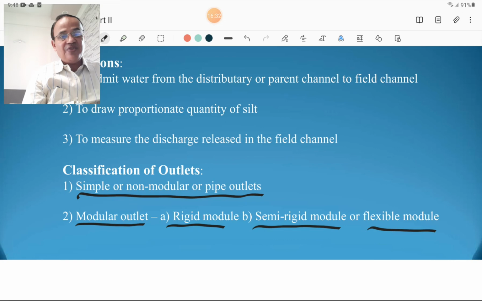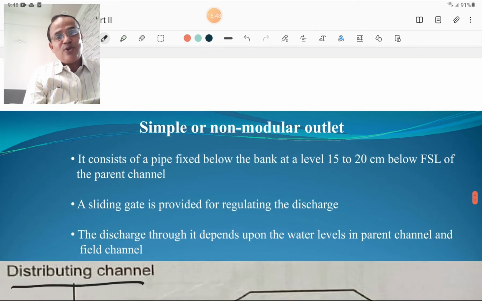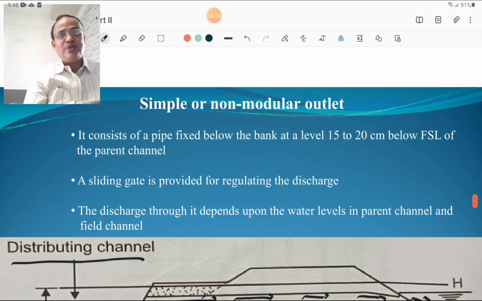The classification of outlets: the first type is the simple, non-modular or pipe outlet, and the second type is the modular outlet. The first is the rigid module, invented by Gibbs, and the semi-rigid module, invented by Kennedy, is also termed a flexible module. We are going to discuss all these outlets one by one.